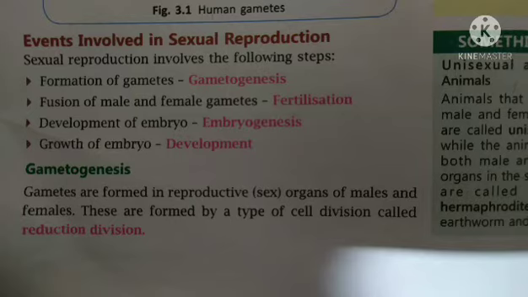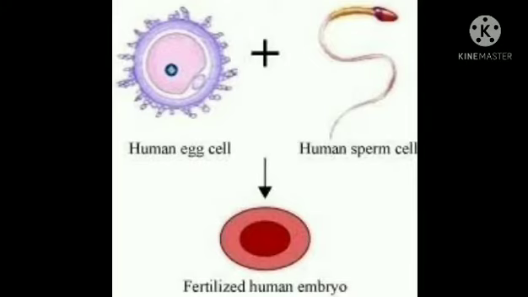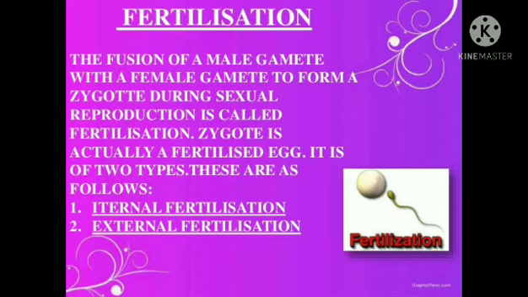So let us know the first step, gametogenesis. Gametogenesis simply means the formation of gametes, that is human sperm by the male parent and ovum or egg by the female parent. These gametes are formed in the sex organs of male and female respectively. That is, the male sex organ is the testis and the female sex organ is the ovary. So they are produced inside the male and female sex organs.